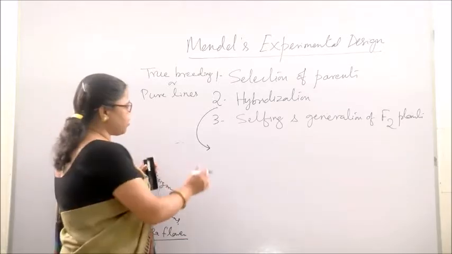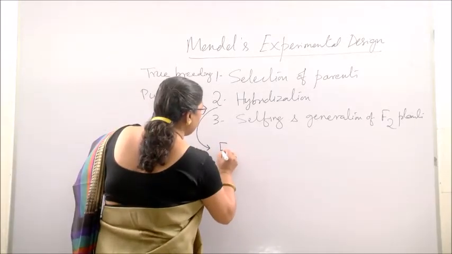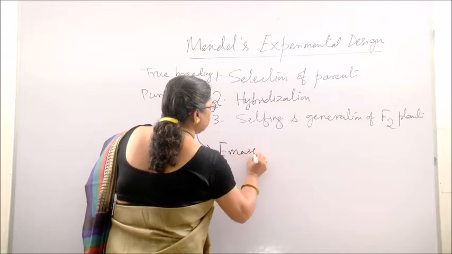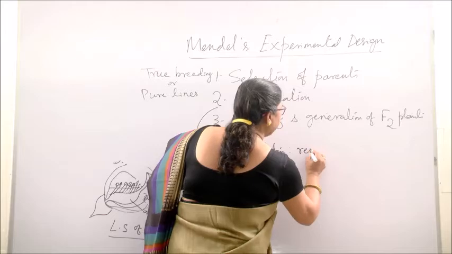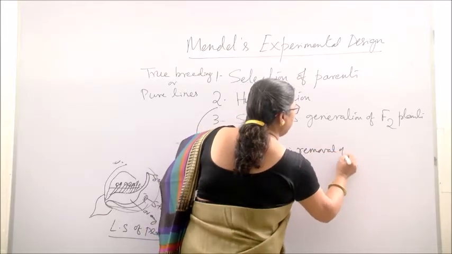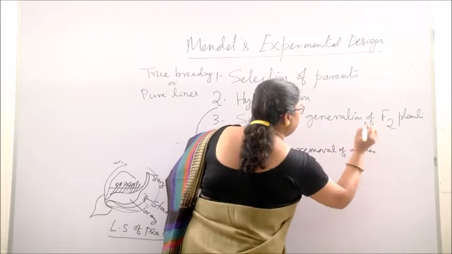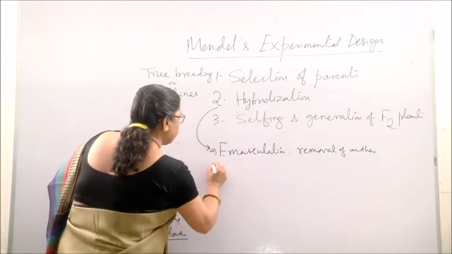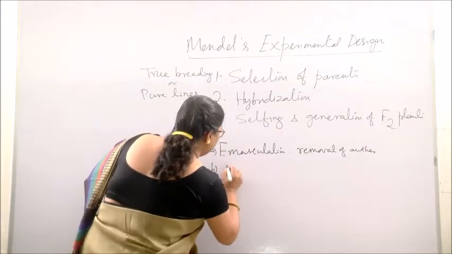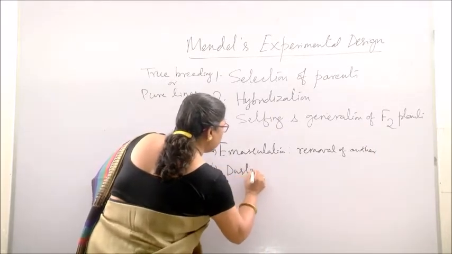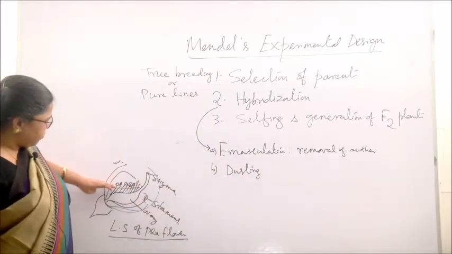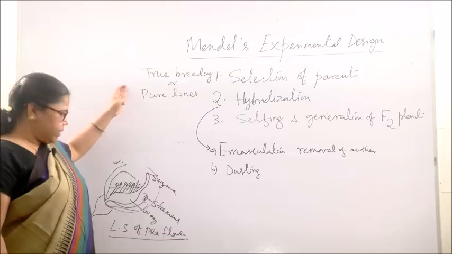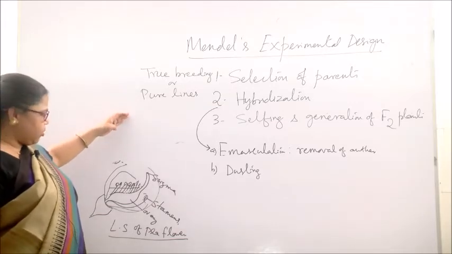So, for that first of all you need to do emasculation. What is the meaning of emasculation? Emasculation means removal of anther. The next step is dusting. Dusting means first you remove anther from this flower, another flower is there which is having anther.